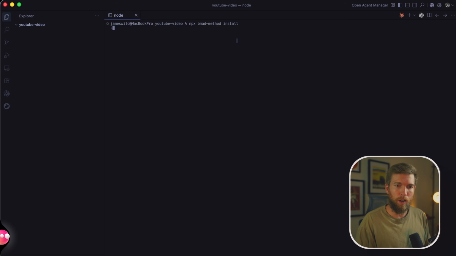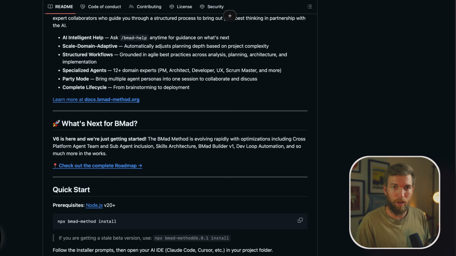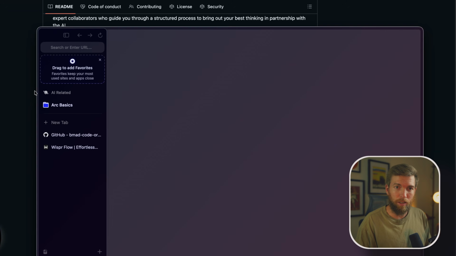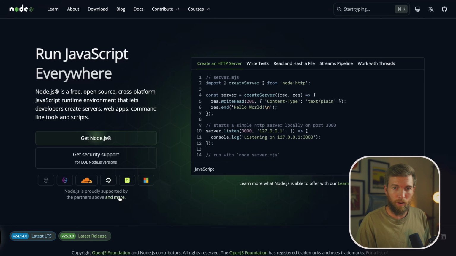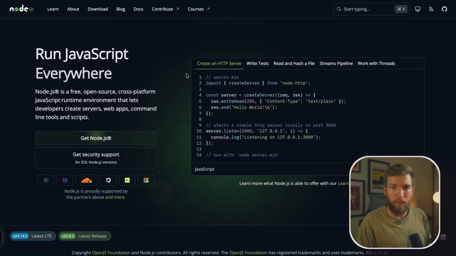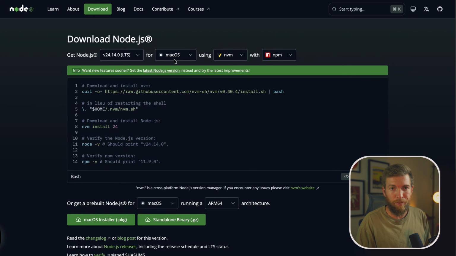And if you're not sure where to go with Node, let me just go back to the internet for a second. Sorry, I'm being really slow today. If you want to get Node, just go to this website here. It's pretty straightforward to install Node.js as well, to get Node. You can do it a couple of ways, install it here or do it via this way.